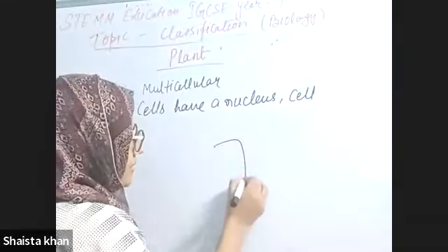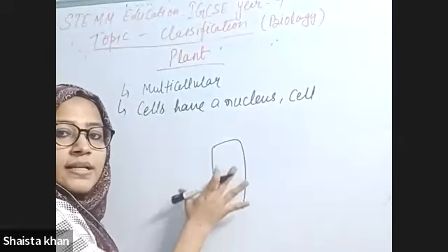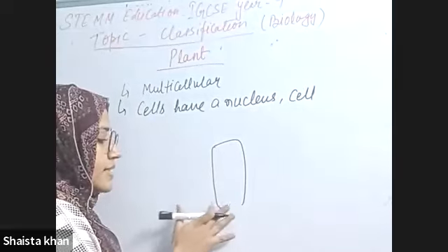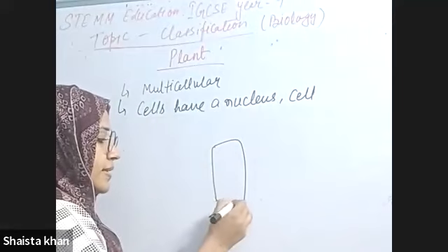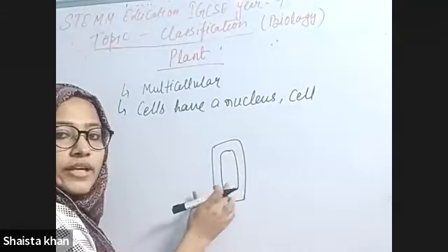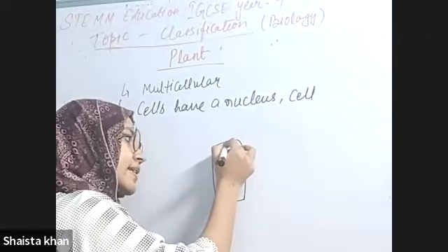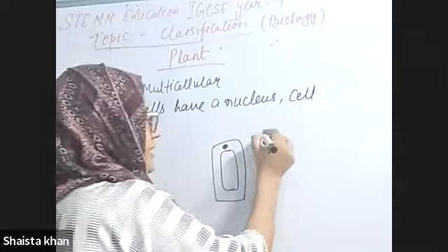See, if you want to understand, suppose this is a cell of a plant. Fine, cell of a plant. There's a vacuole present in the plant cell. So nucleus is present in the plant cell also, as I said.